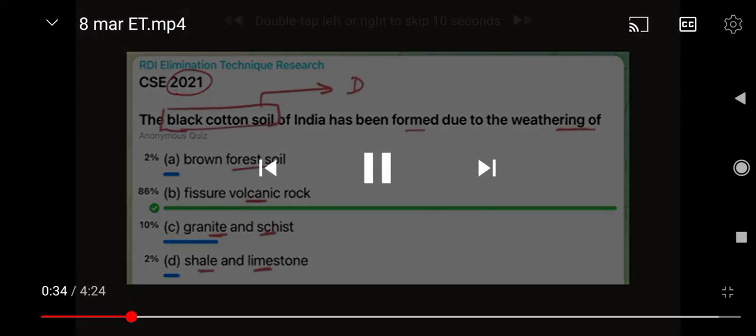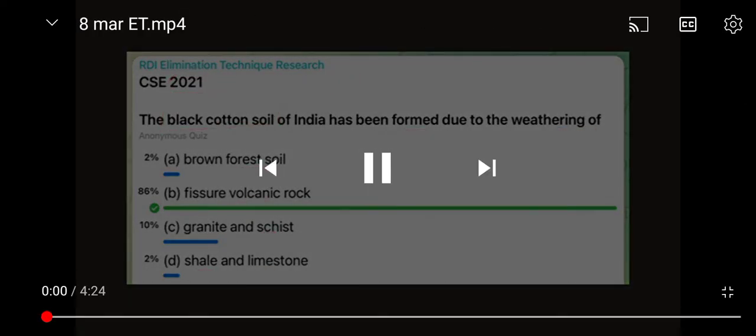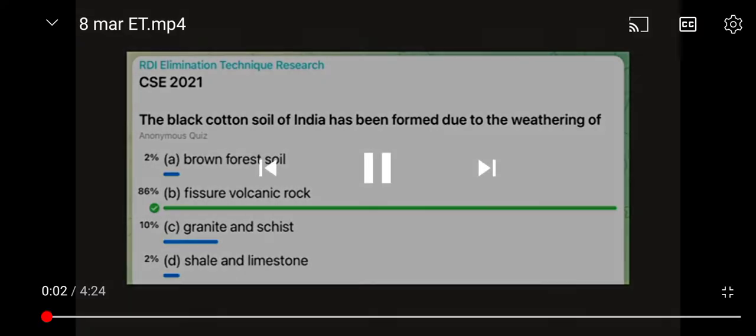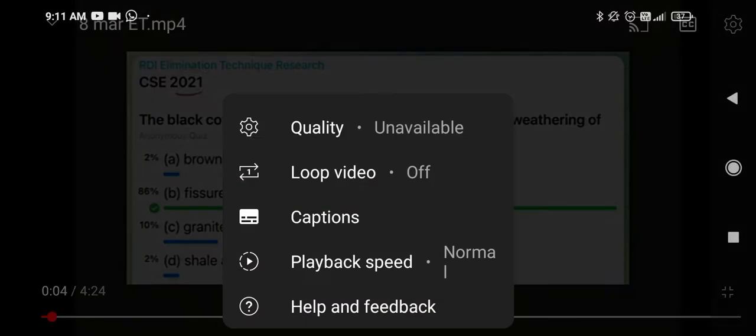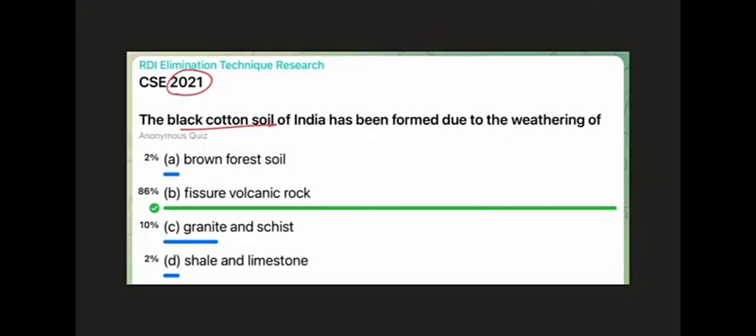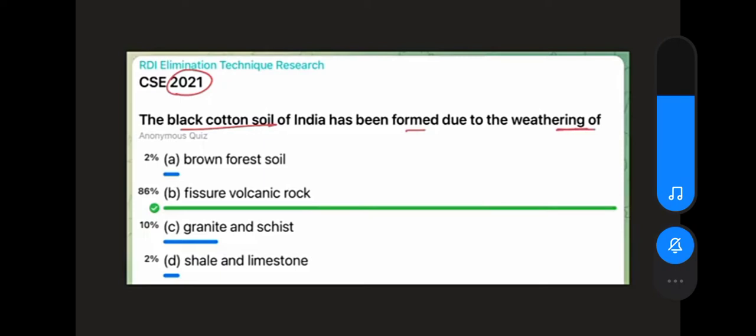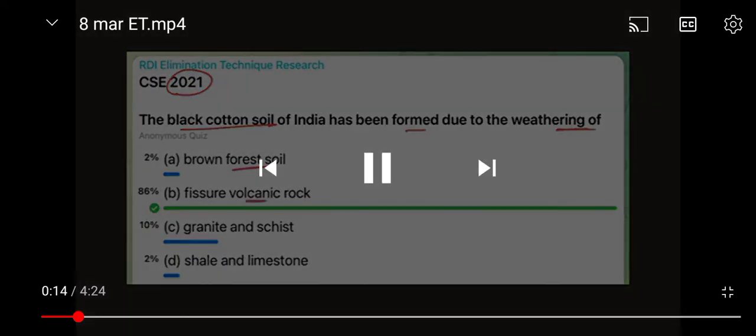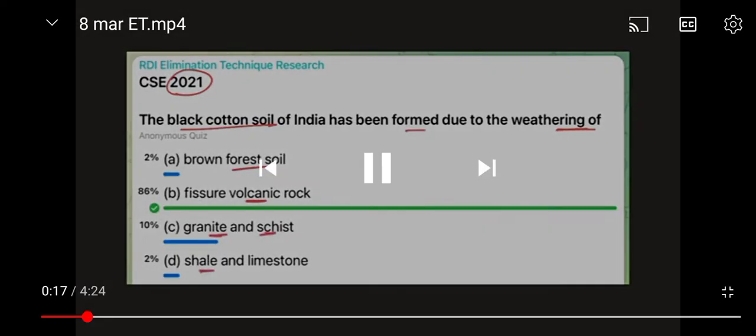One read, the black traps, right? Morning officers, the two questions yesterday were also from prelims 2021. The first one read, the black cotton soil of India has been formed due to weathering of. The options include brown forest soil, fissure volcanic rock, granite and schist, and shale and limestone.